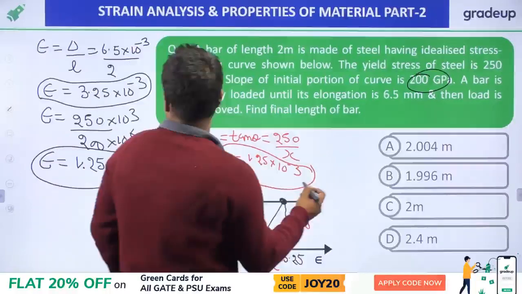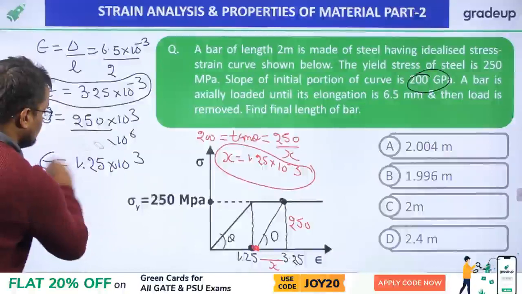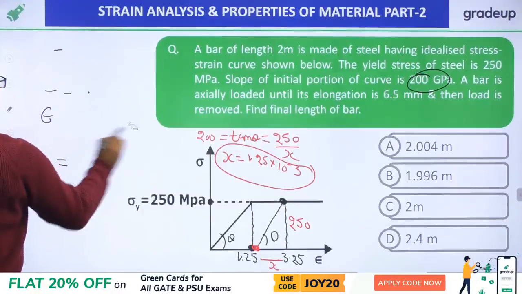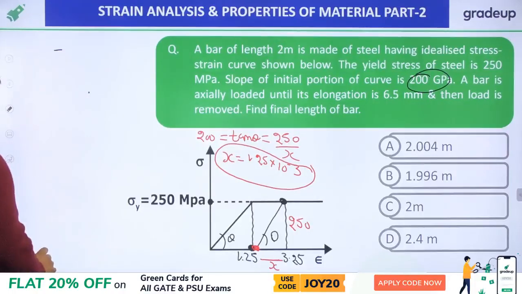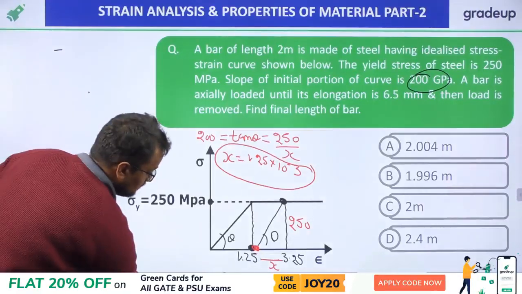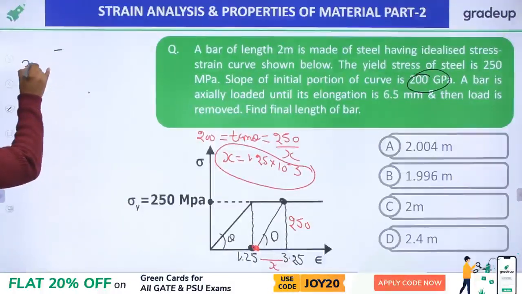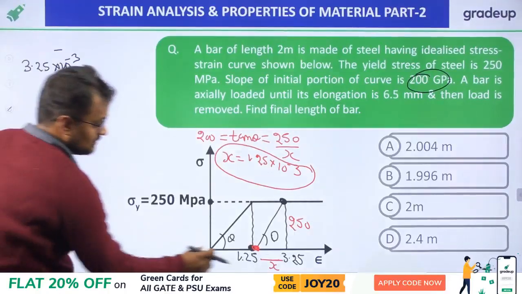So what will be this point? Let me first rub this. This point will be 3.25 into 10 power minus 3 minus this x.